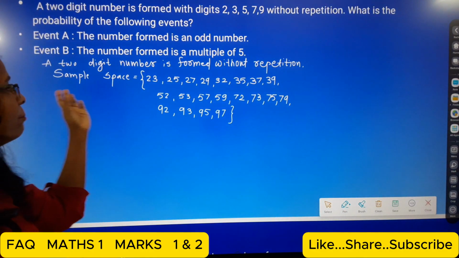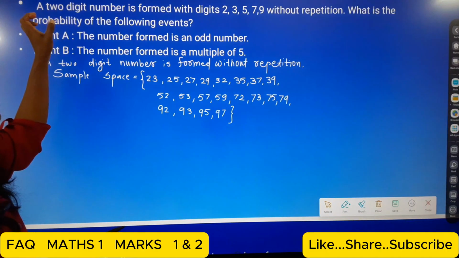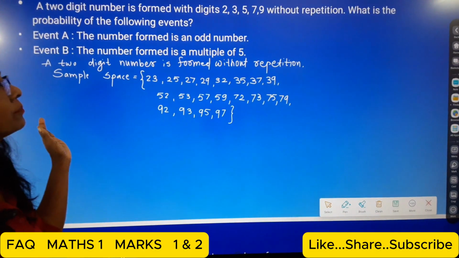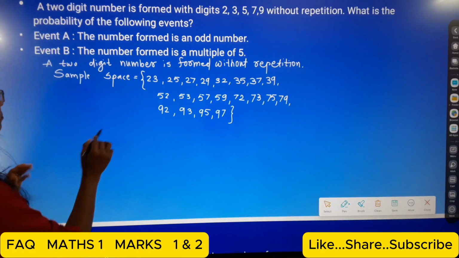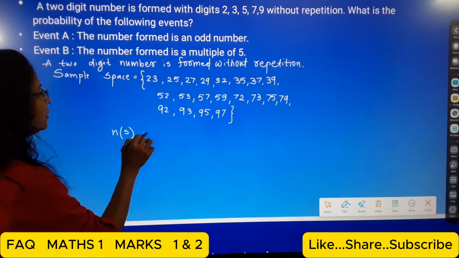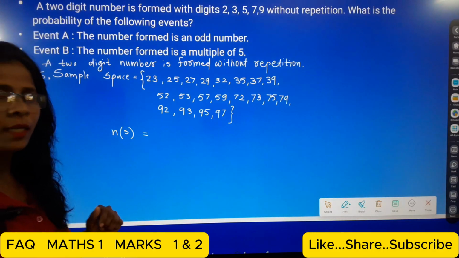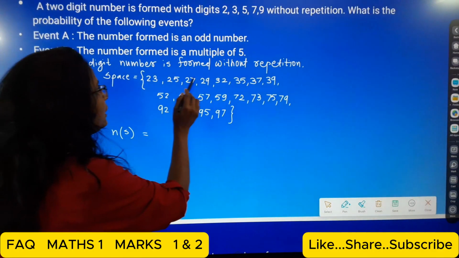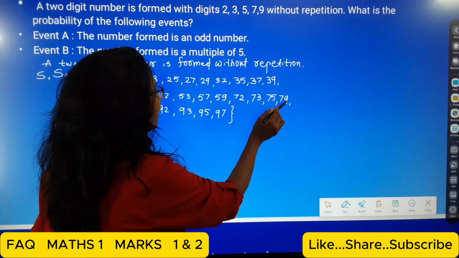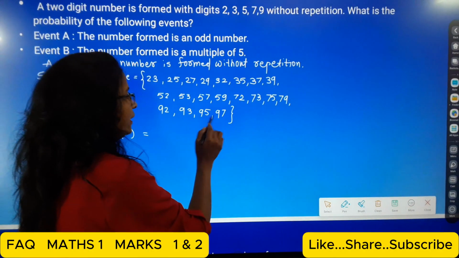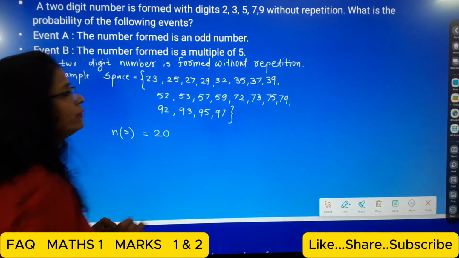So these are the sample space of the two-digit numbers without repetition. This is the sample space, call it S. Now we count: 1, 2, 3, 4, 5, 6, 7, 8, 9, 10, 11, 12, 13, 14, 15, 16, 17, 18, 19, 20. So n(S) is equal to 20.